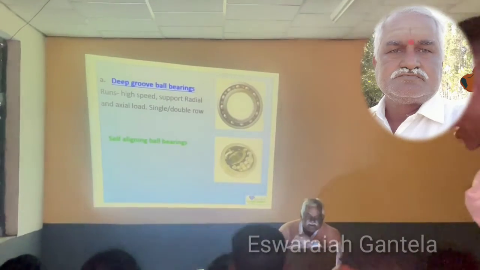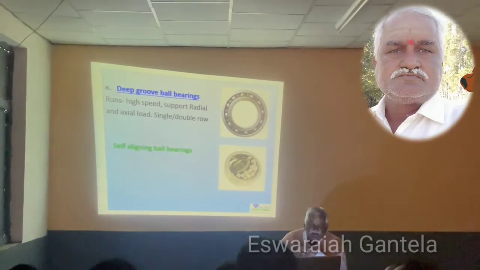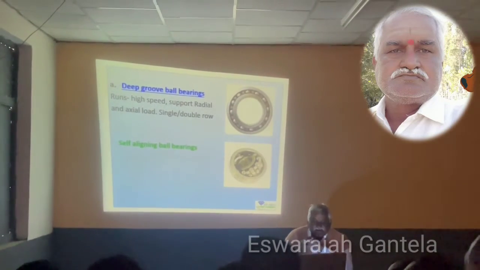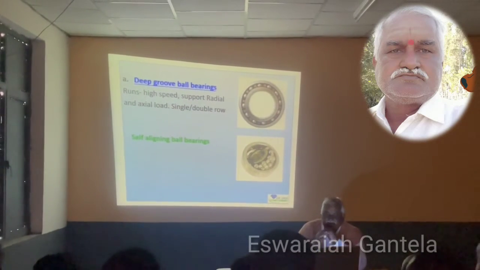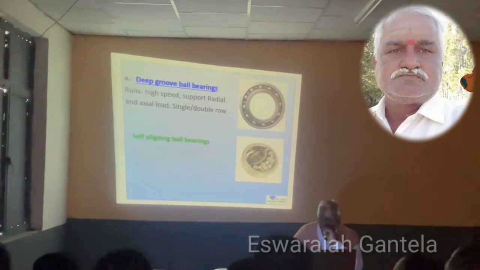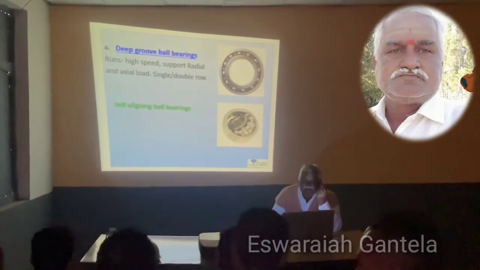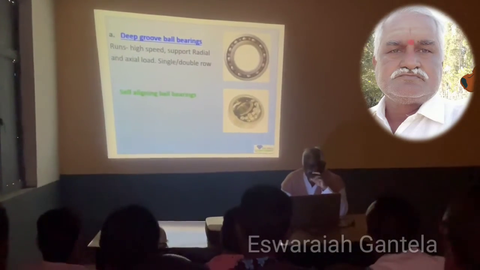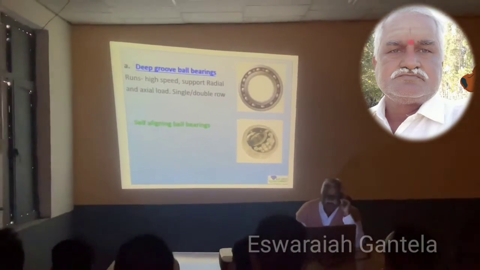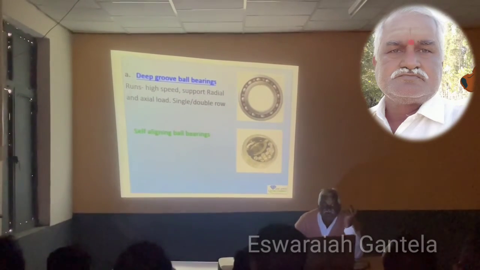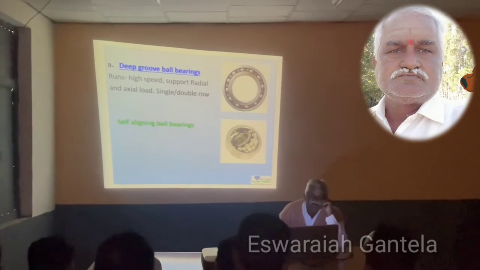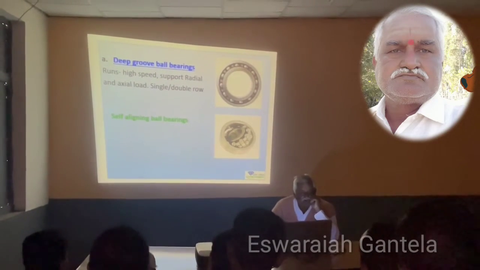About deep groove ball bearing: where you are using high speed equipment, fans also, they are using high speed. Where is high speed? Some grinding machines, hand grinding machines, the drilling machine, they have high speed. Even fans at maybe 1000 RPM, 2000 RPM, 3000 RPM, they are using the deep groove ball bearing.